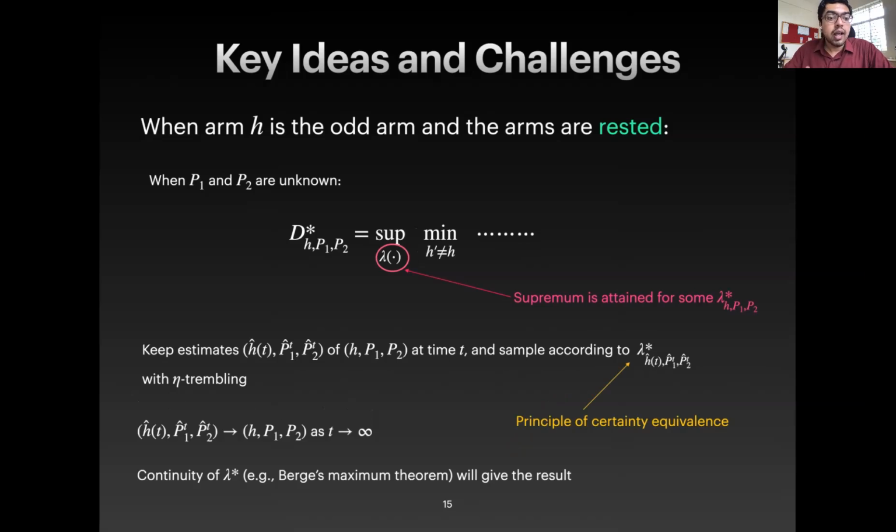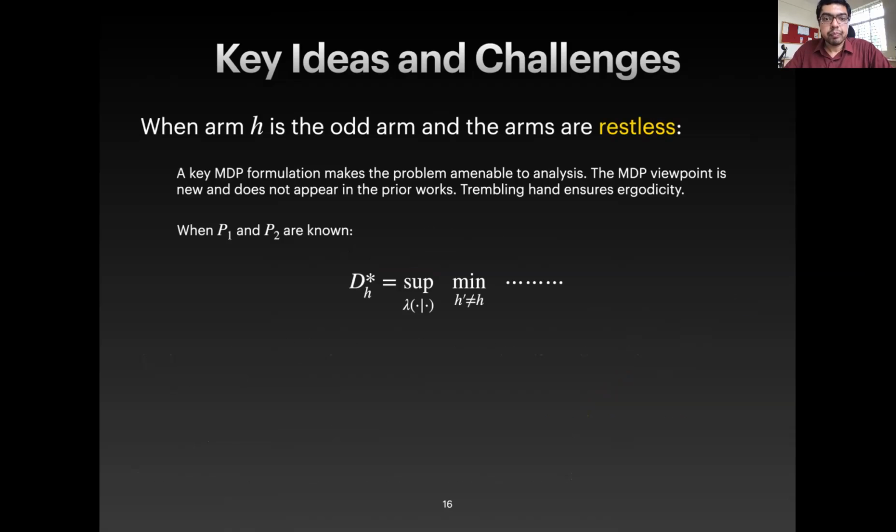And then the hope is that as these estimates converge to the true values, if somehow we are able to show that the lambda stars are continuous as a function of the unknown parameters, then eventually we will get to lambda star of H, P1, P2. And in establishing such a continuity result is where we make use of some maximum theorems from the literature.